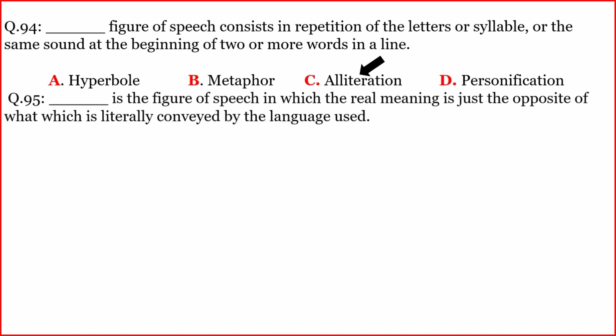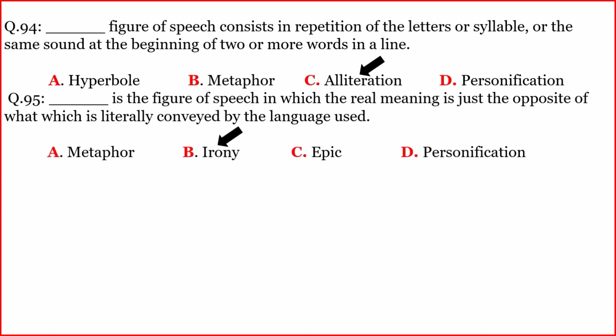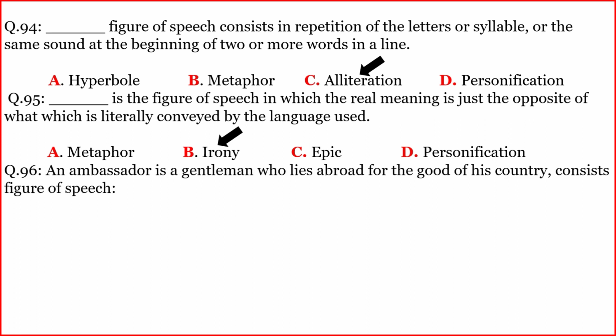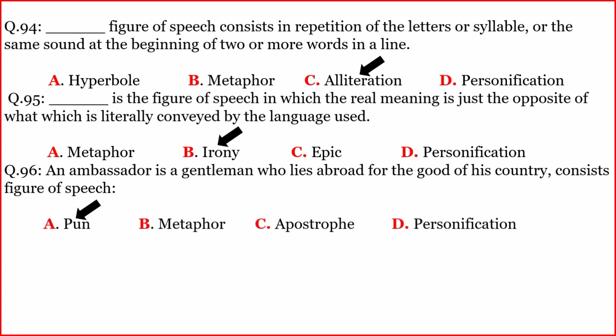Danish is the figure of speech in which the real meaning is just the opposite of what is literally conveyed by the language used. The correct option is B. Irony. Another, an ambassador is a gentleman who lies abroad for the good of his country. Consists figure of speech. The correct option is A.